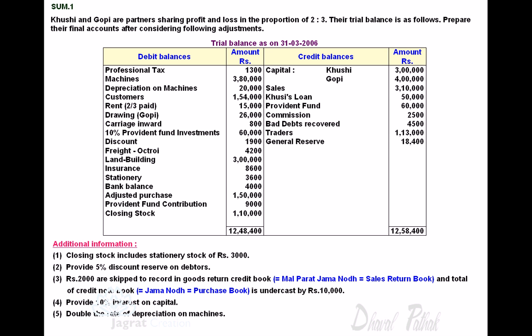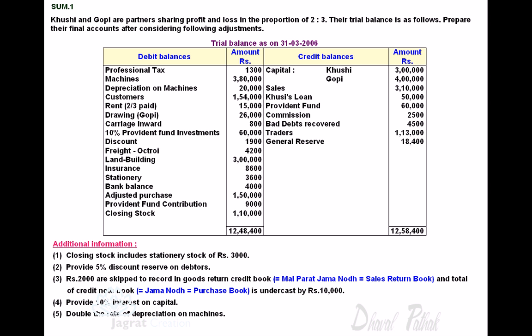Sum 1. Khushi and Gopi are partners, sharing profit and losses in the proportion of 2:3. Their trial balance is as follows. Prepare their final accounts after considering the following adjustments. You are given trial balance as on 31st of March 2006.